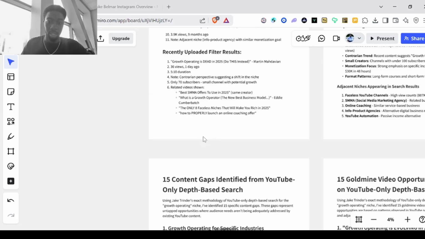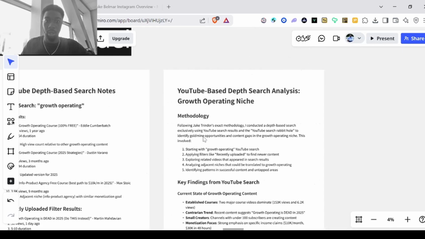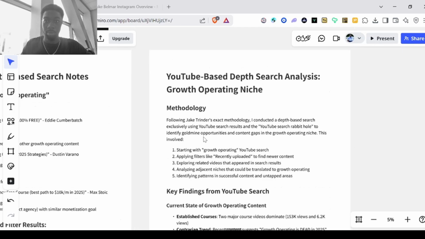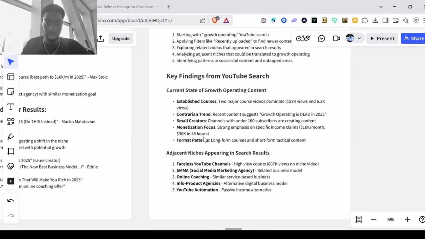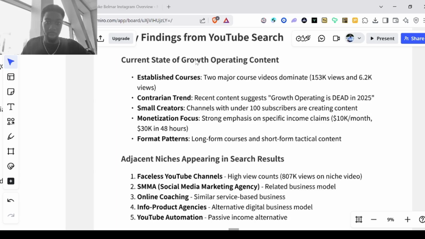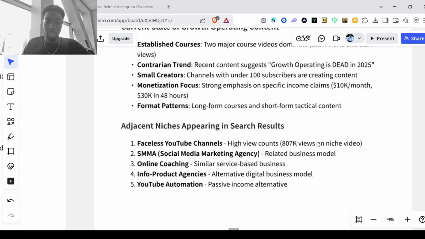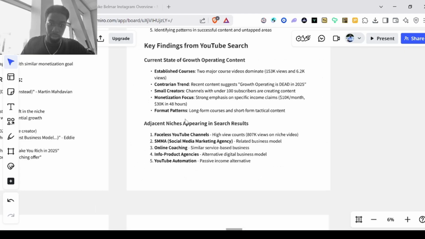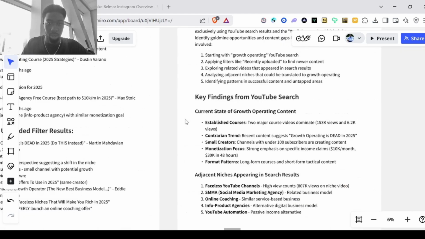And then let's see, that first search notes. Okay, that first search analysis, yeah. So key findings from YouTube search goes into what the current state of growth operating content is. One, established courses: two major course videos dominate, 153K and 6.2K views. Contrary trend, small creators, monetization focus, right? Format patterns, long form courses and short form tactical content. Adjacent niches again. That's interesting.